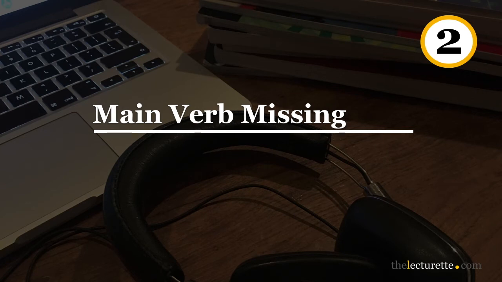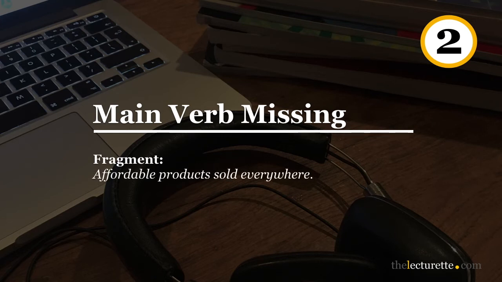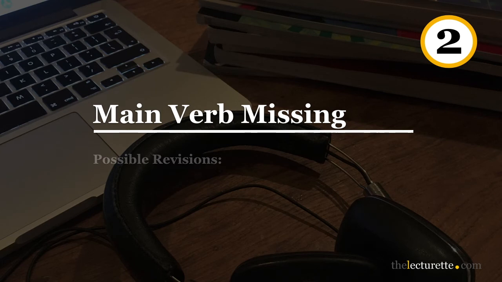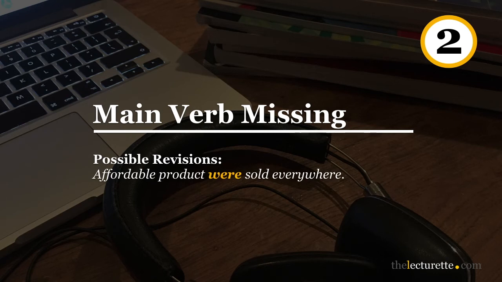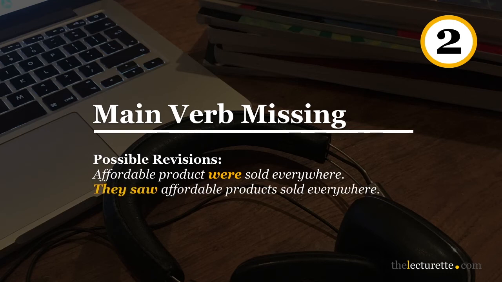Number 2. Sometimes a fragment is created because the main verb is missing, like in the following example. Affordable products sold everywhere. Possible revisions, in this case, could be completing the verb, creating affordable products were sold everywhere. Or turning the fragment into the direct object of the sentence by adding a subject and a verb. Like here, they saw affordable products sold everywhere.